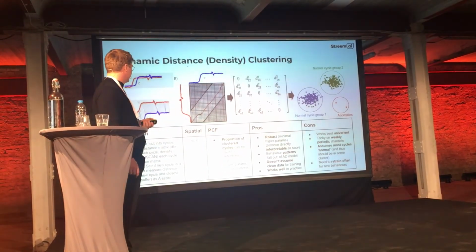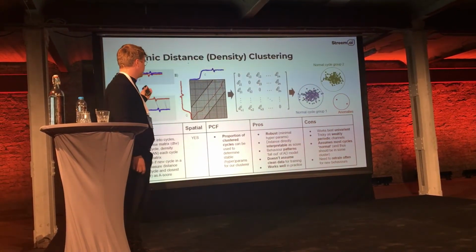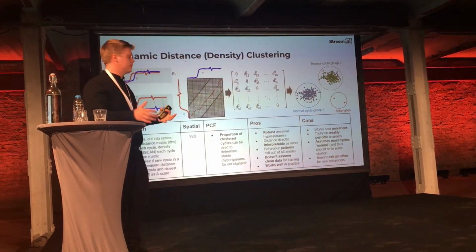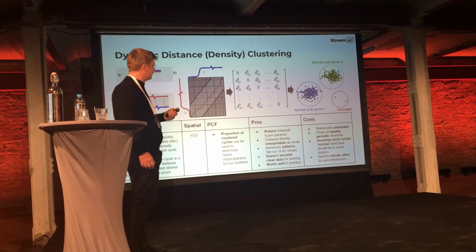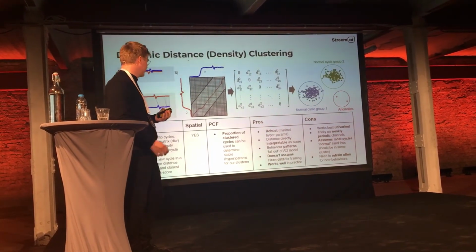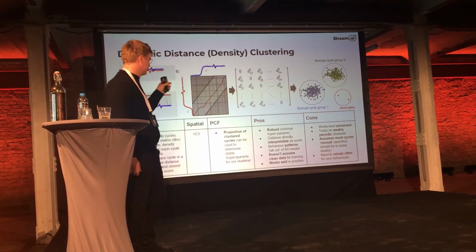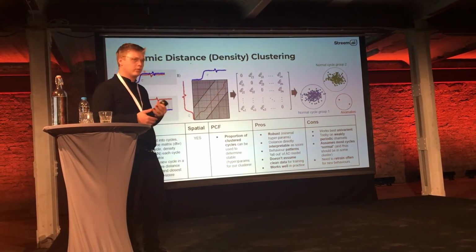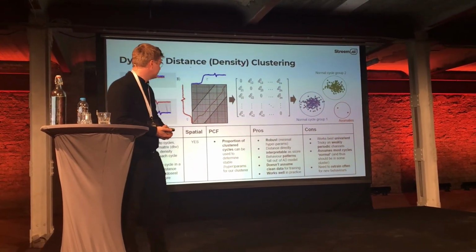So the first thing to mention here is obviously this harnesses this spatial approach to make the time series problem a lot simpler. Now we just need to look at the distance between each cycle and every other cycle in a spatial way, rather than having to deal with arbitrary bits of time series data. The other really interesting thing here is we can use the proportion of clustered cycles, that's the number of cycles that end up in some cluster, say for example at least 90%, as a, you guessed it, proxy cost function to help automatically tune the clustering stage of our model. This obviously assumes that most cycles are normal, which seems like a fairly reasonable assumption in the anomaly detection context.